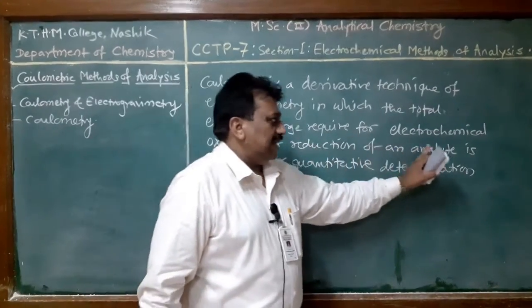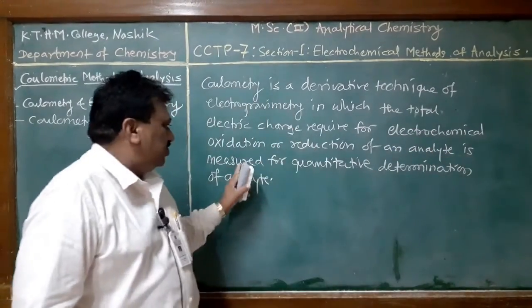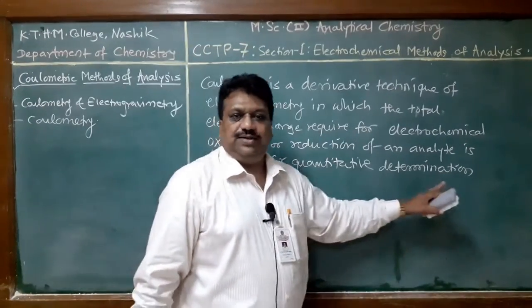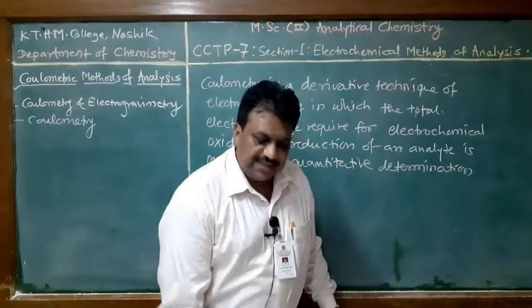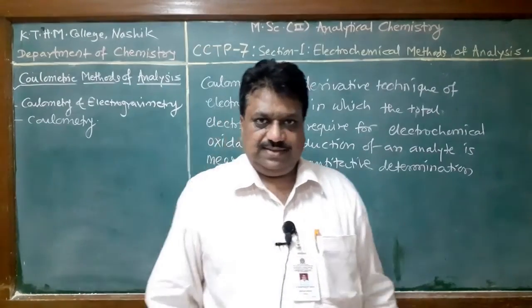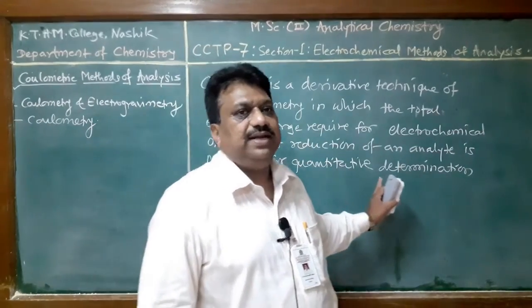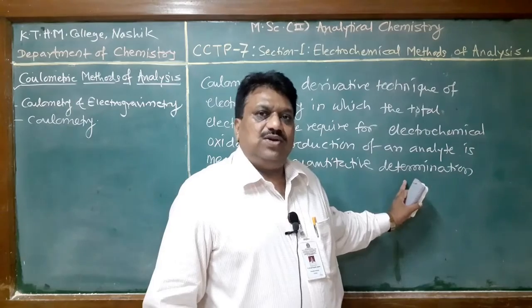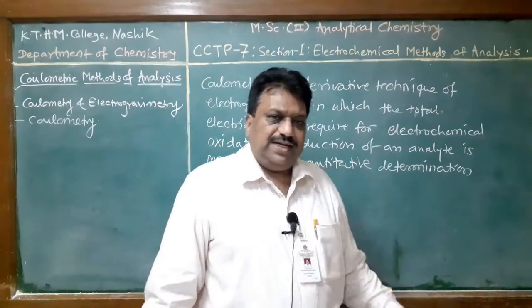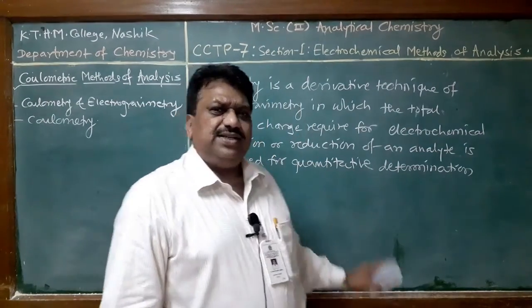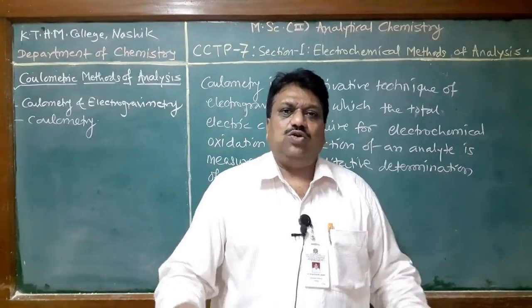And again it is done by electrolysis process. Therefore, similar to electrogravimetry, here an electrolysis cell is required, but here there is no condition that analyte should be deposited onto the electrode.